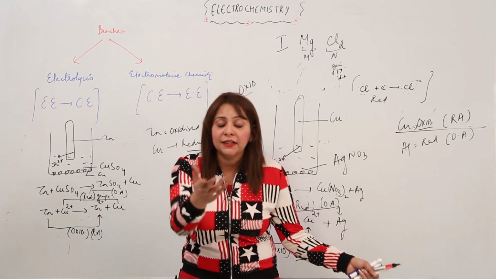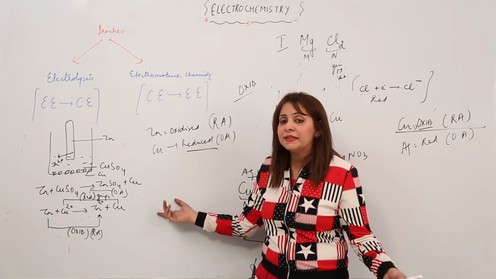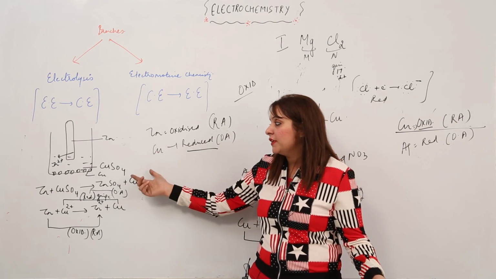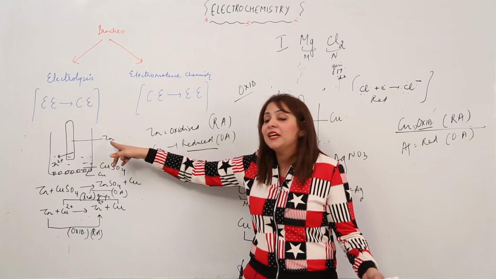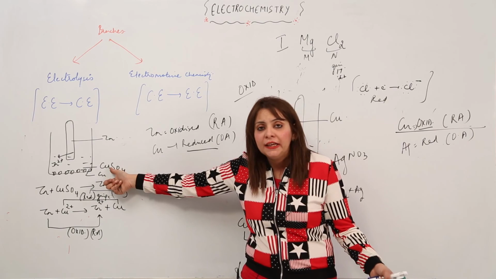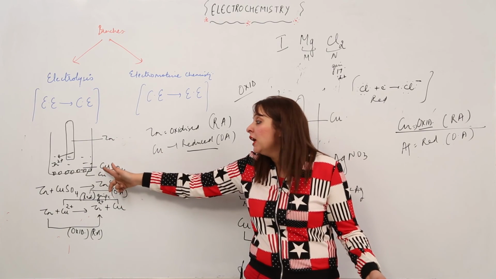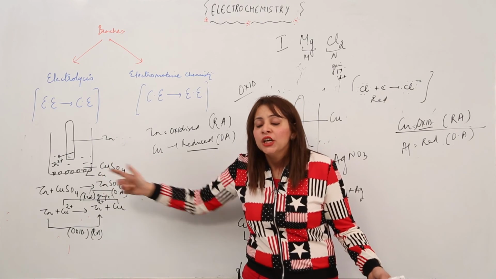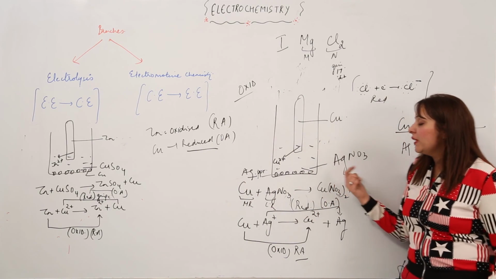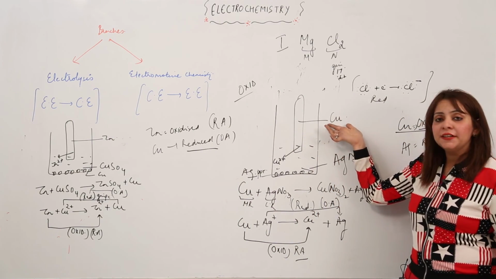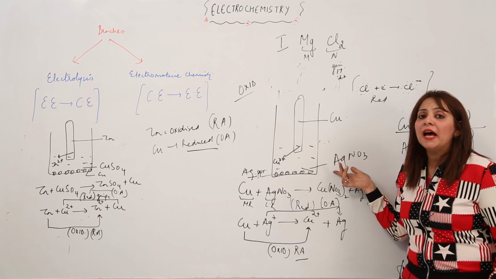It just depends. Like I told you in this example, out of zinc and copper sulfate, the zinc has more tendency to displace copper, right? So that means zinc will be losing electrons and copper will be gaining electrons. Zinc will become an ion and copper will become an atom, right? So accordingly oxidation and reduction will take place. In case of this, what is happening? The copper is present in atomic form and silver is present in ionic form.